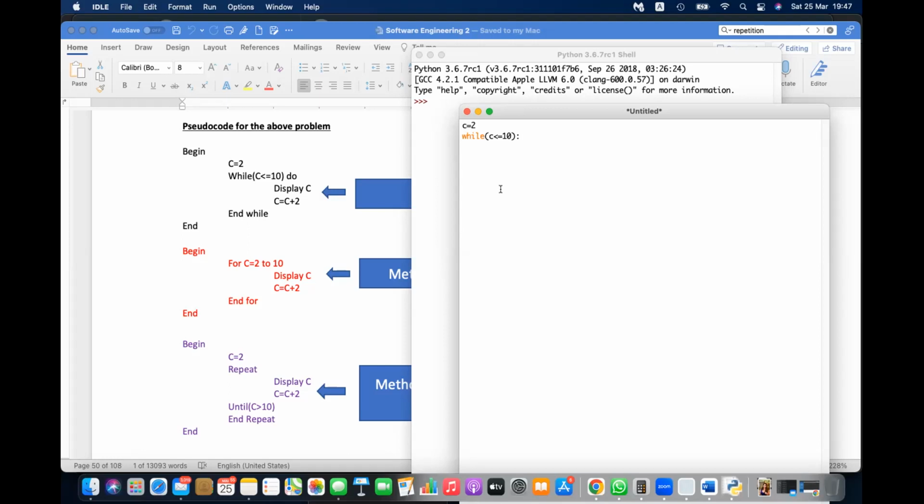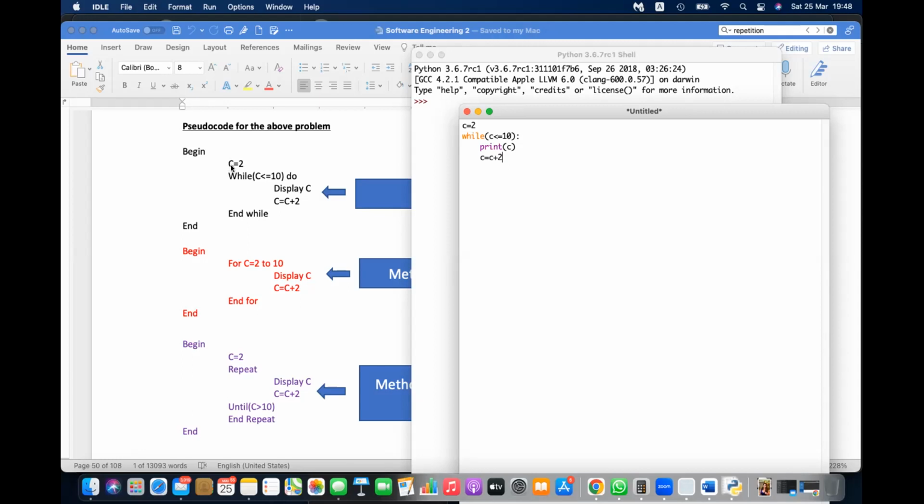Okay, let's write print C, that belongs to this while. If I type C equals C plus 2, that belongs to this while. If I type C equals C plus 2 like this, that does not belong to this while because it is not indented. If you indent, if you put a gap with the tab key, it will be automatically indented and it is now related to while. Okay, print C, C equals C plus 2, that is all.